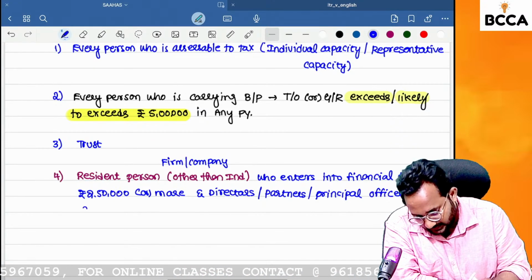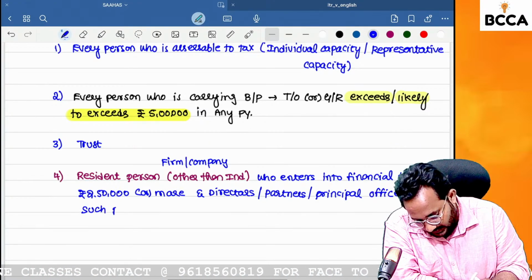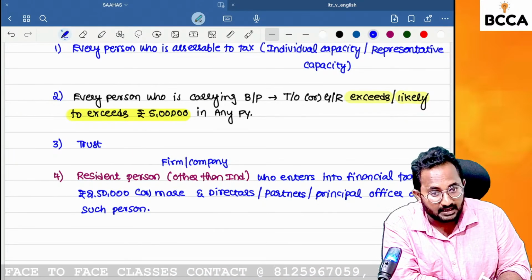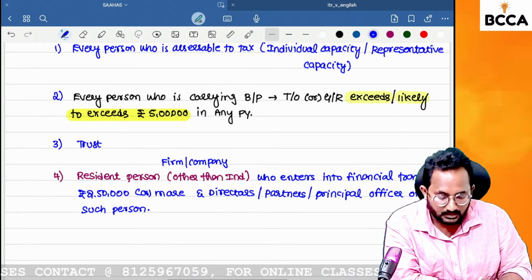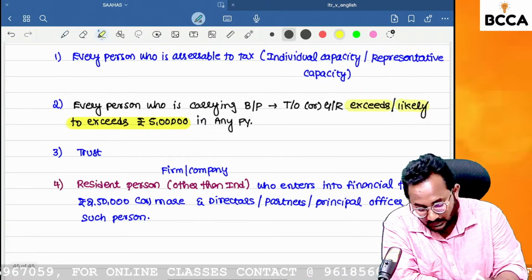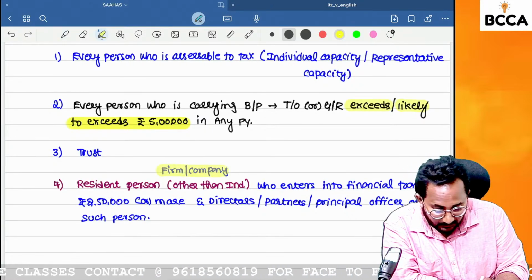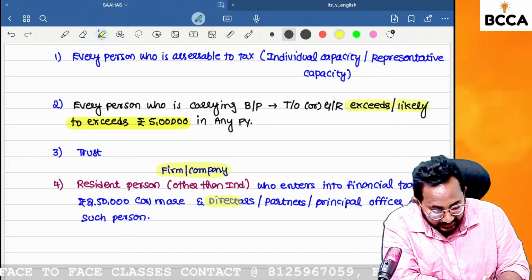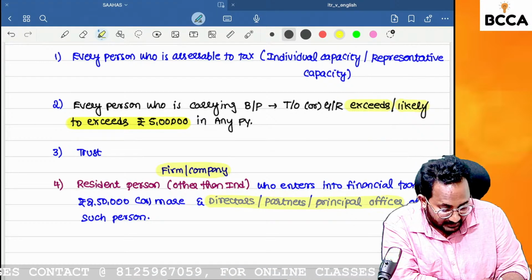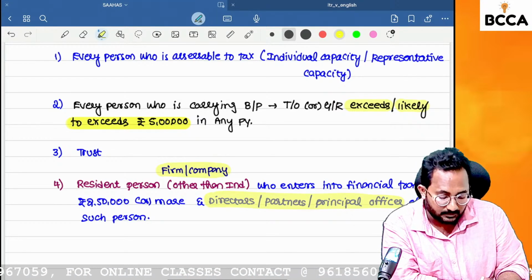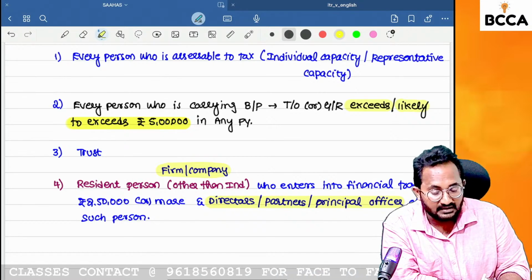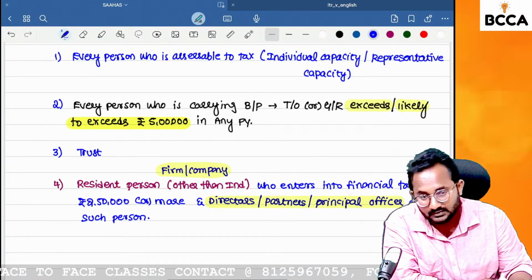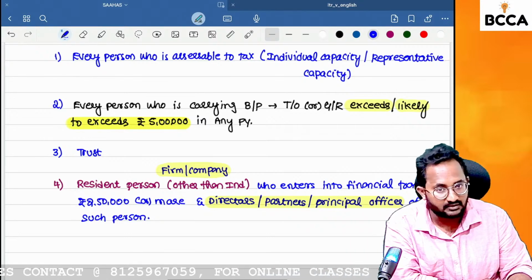of such person needs to apply and obtain the PAN number. Here in the fourth point, a company or partnership firm needs to obtain it along with the directors, partners and principal officers, if the financial transactions exceed 2,50,000 or equal 2,50,000.